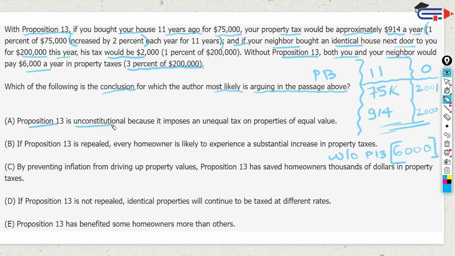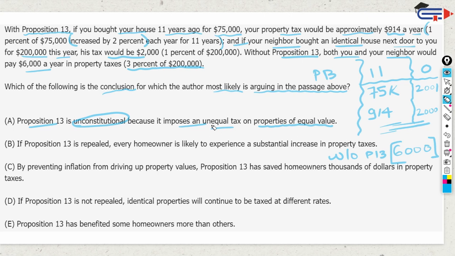P13 is unconstitutional. Why would that be unconstitutional? It's saving money. There is no reference to the constitution here, so that can't be concluded, but let's still move on. P13 is unconstitutional because it imposes an unequal tax on properties of equal value.